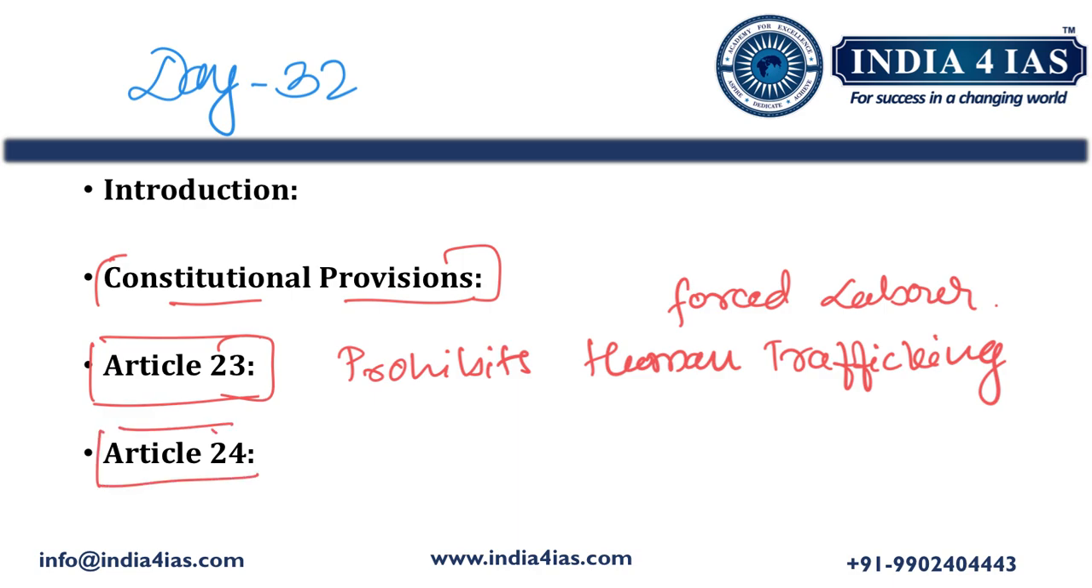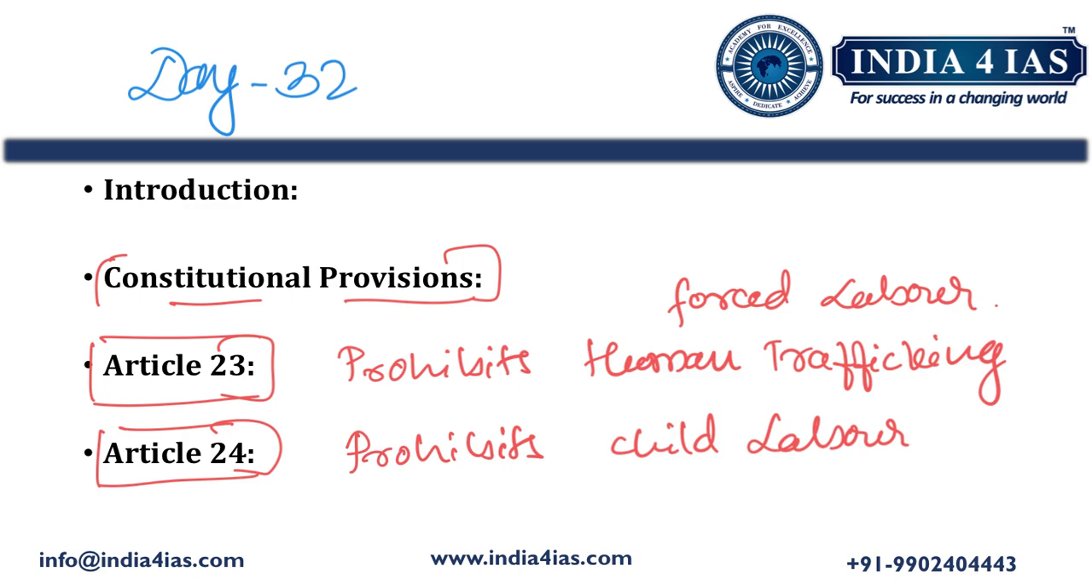Then we should talk about Article 24. Article 24 prohibits the employment of children in hazardous conditions and factories. So it prohibits child labor. That is the essence of Article 24.